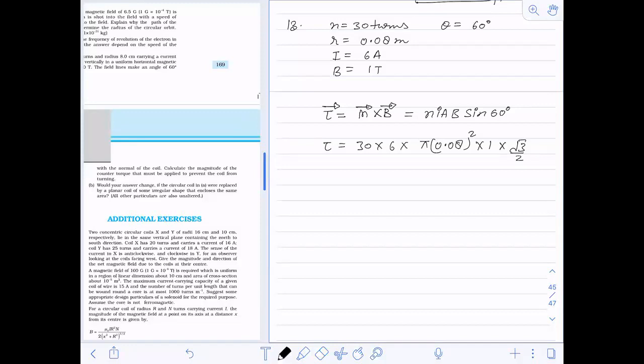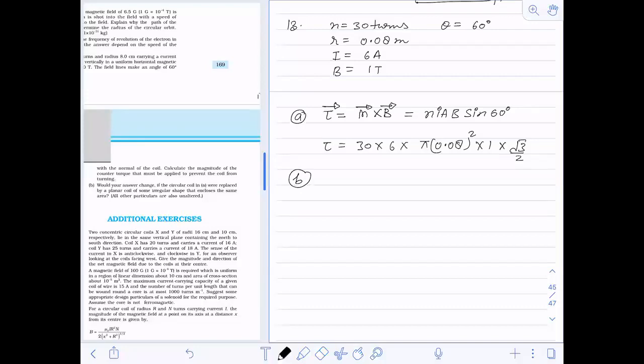Because the angle is given, that's why it should be NIAB sine 60 degrees. If you can calculate this, you'll get the value. Okay, this was part A. What is part B now?